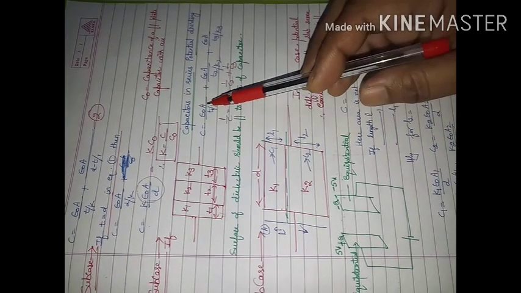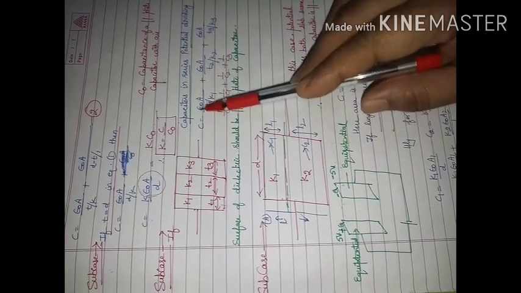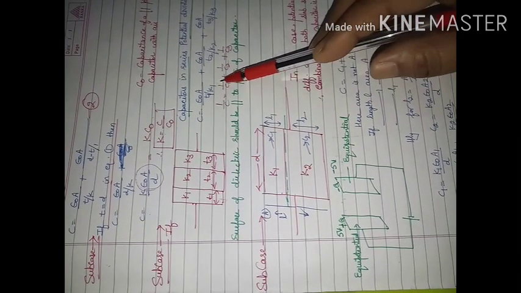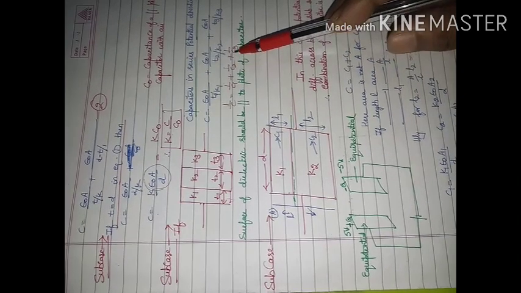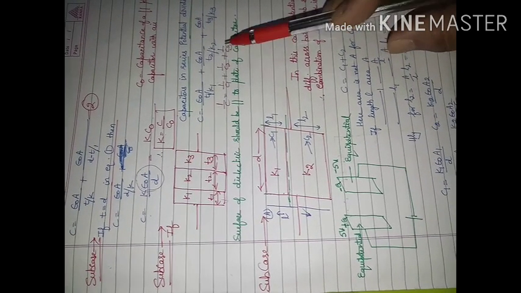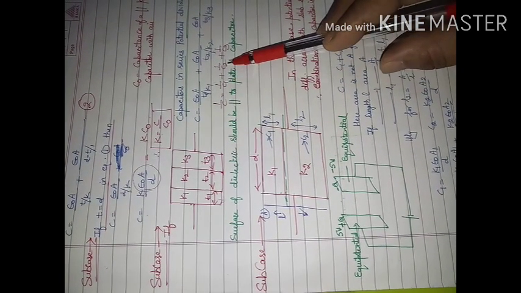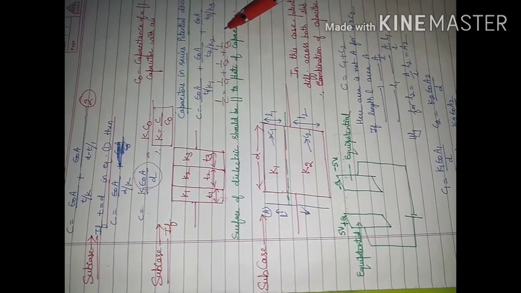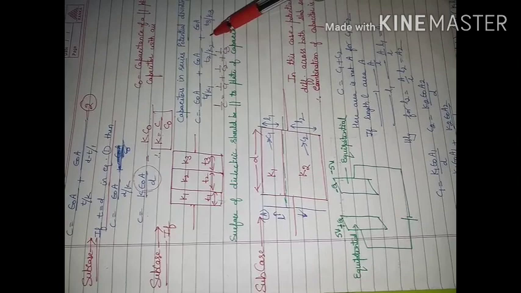And this is the case where capacitors are connected in series. For series, you have done the formula 1 upon C is equal to 1 upon C1 plus 1 upon C2 plus 1 upon C3. If you put the values of C1, C2 and C3 and solve, you will get the same result.